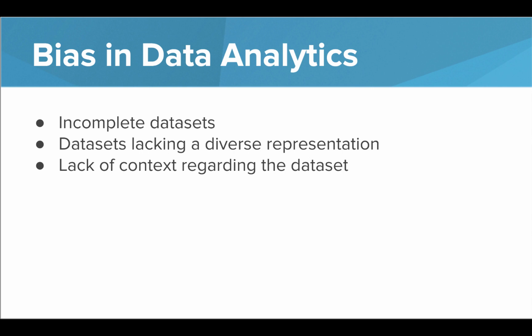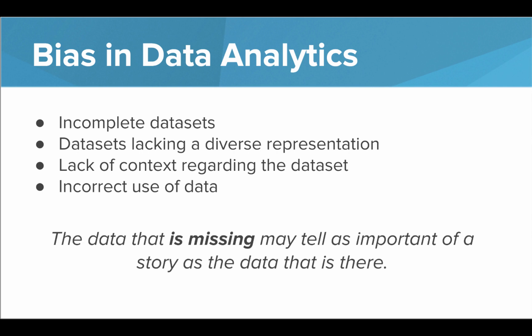The data in a dataset can also be used incorrectly, like in the recruitment algorithm. The choice to use and analyze word phrases instead of skills and experience was a main part in the gender bias that followed. In short, it's important to know that the data that is missing may tell as important a story as the data that is there.